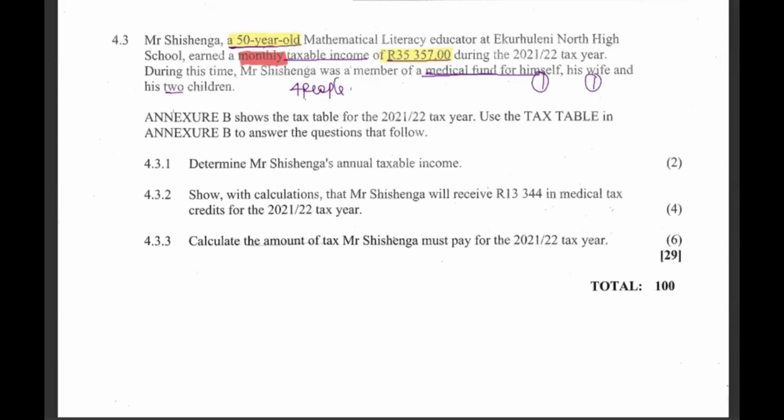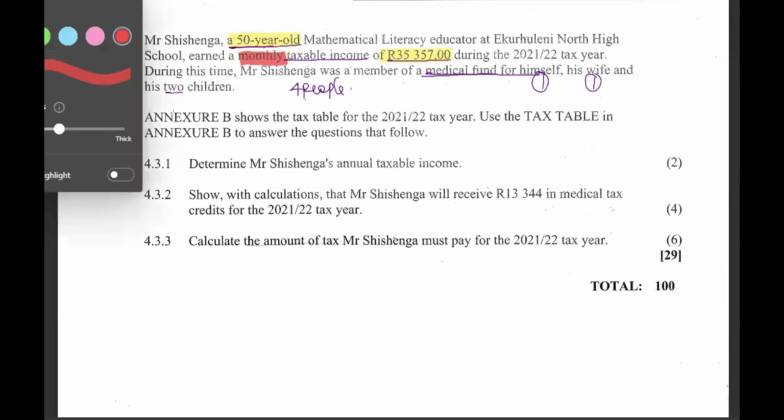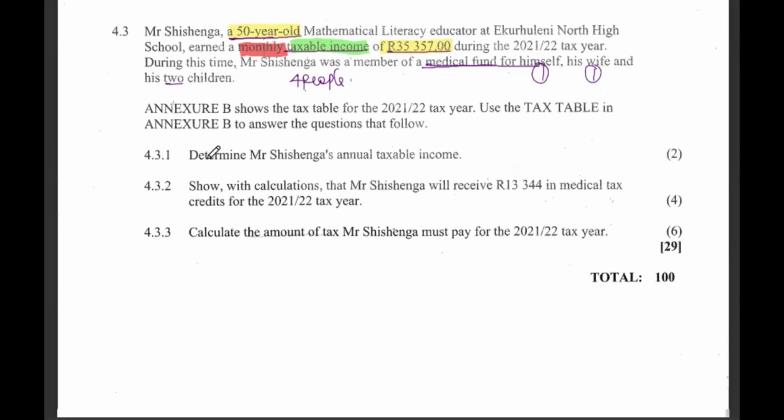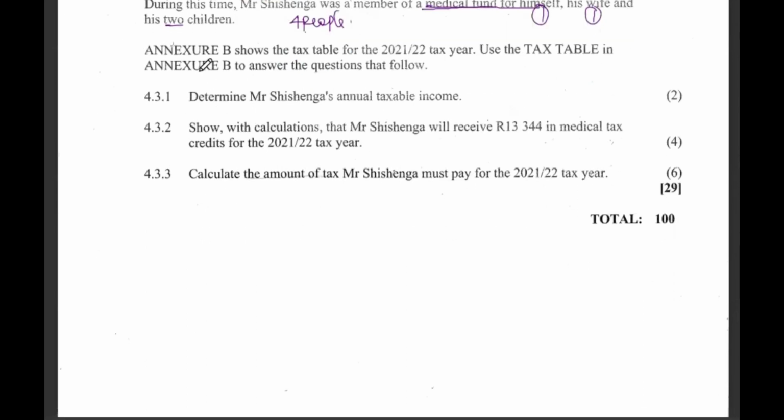Then number 2, is it taxable? These are the 2 things that we need on the income. Definitely, we're going to use the income to calculate the tax, but we need to identify if it's monthly, it becomes annual. Taxable, well and good. We don't need to look for taxable income. All right. Use Annexure B. Annexure B shows the tax table for 2021 and use the table in, okay? Annexure B, very good. We continue.